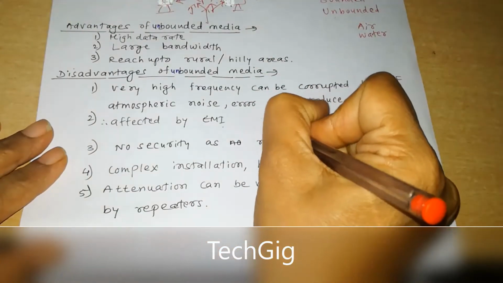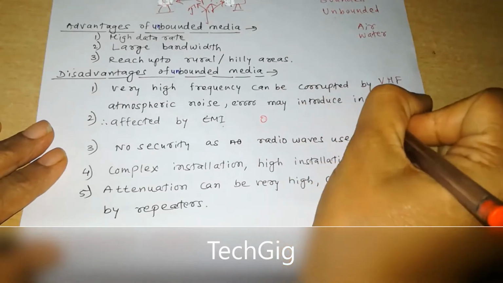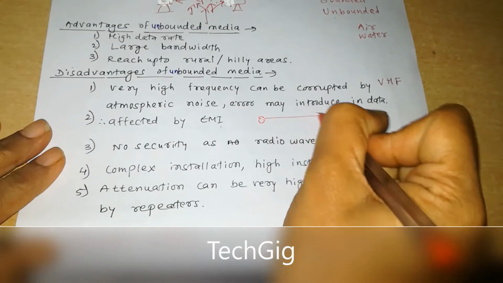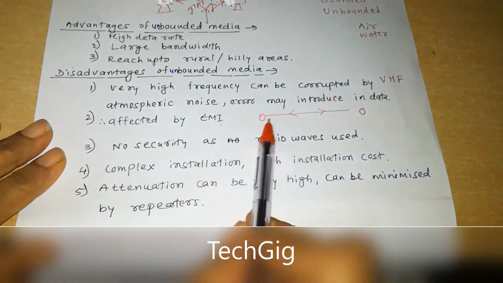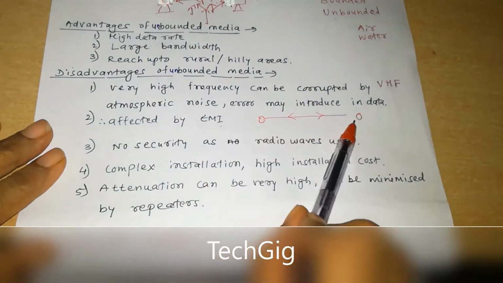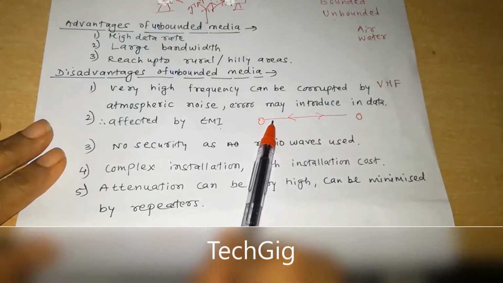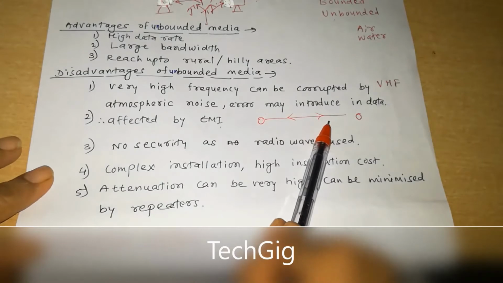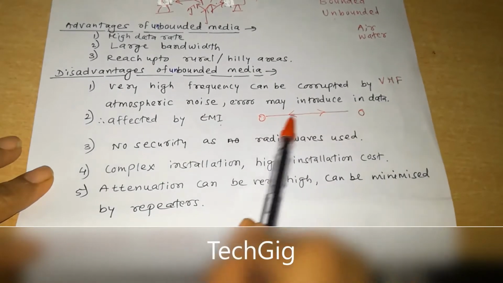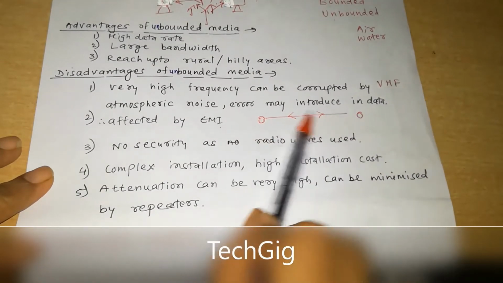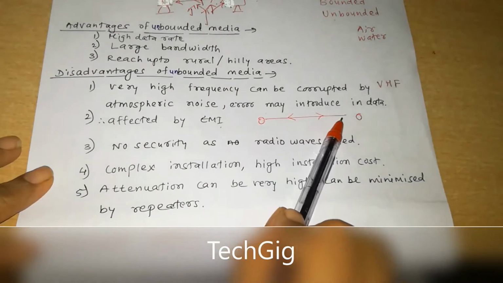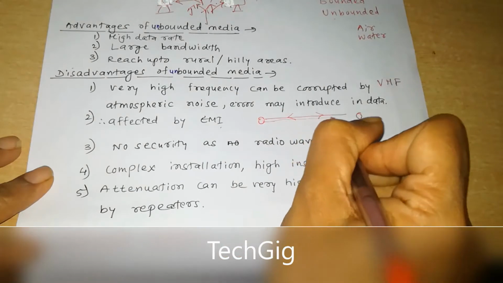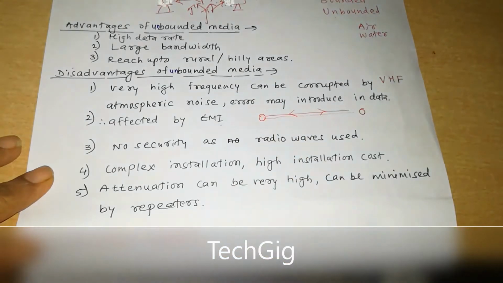Once again, suppose two computers are there and they are in a network. That means they are connected with each other. They share common resources and services. That means they communicate with each other, and they communicate as media is present in between them. So this media is called transmission media.